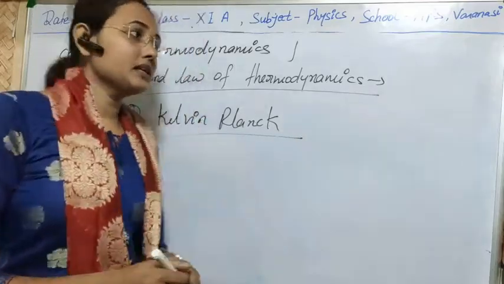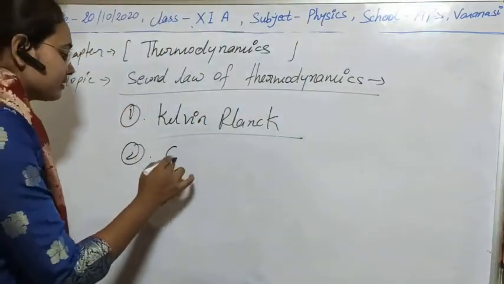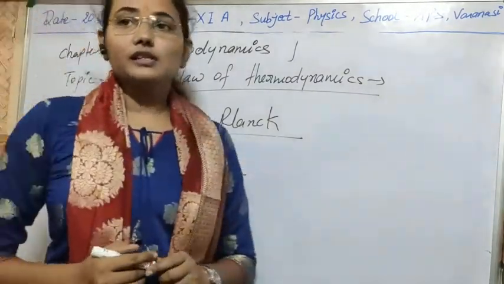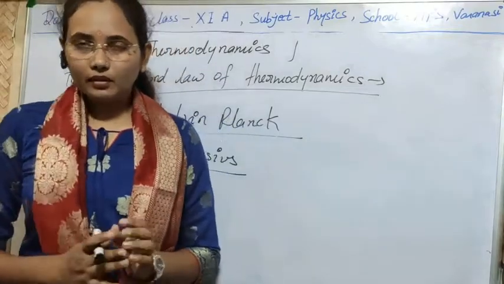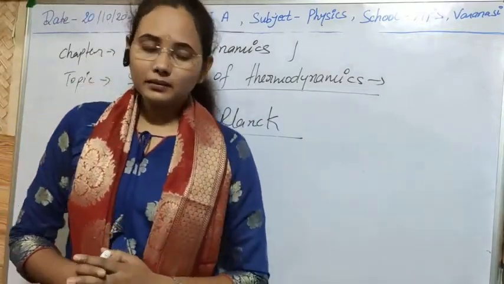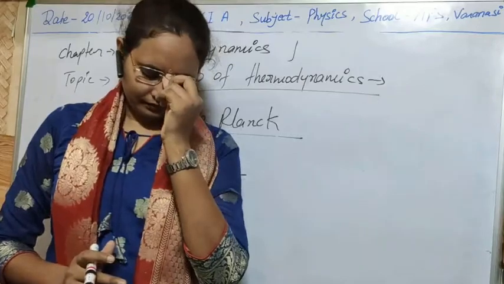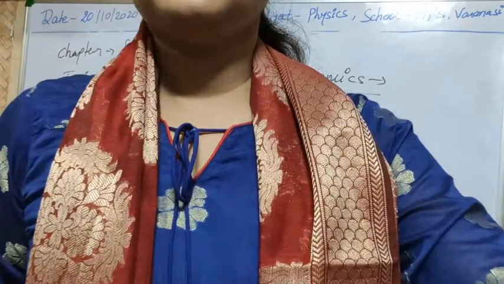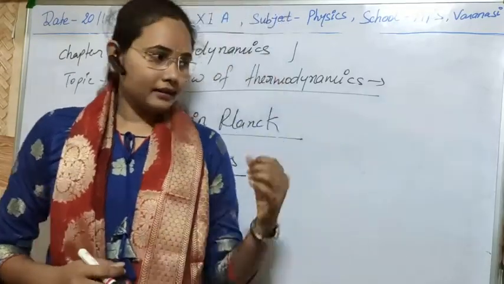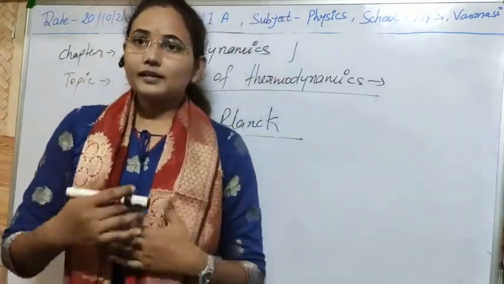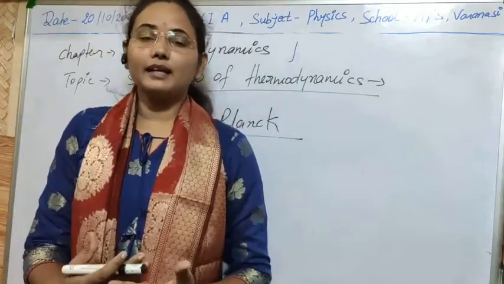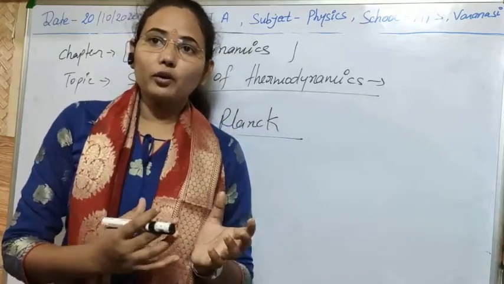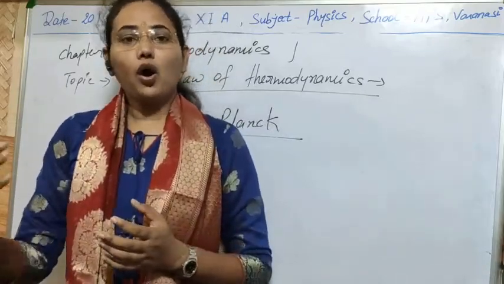The second statement is given by Clausius. So what is the Clausius statement? The Clausius statement is that it is impossible for a self-acting machine to extract heat from a colder body and transfer it to a hotter body.